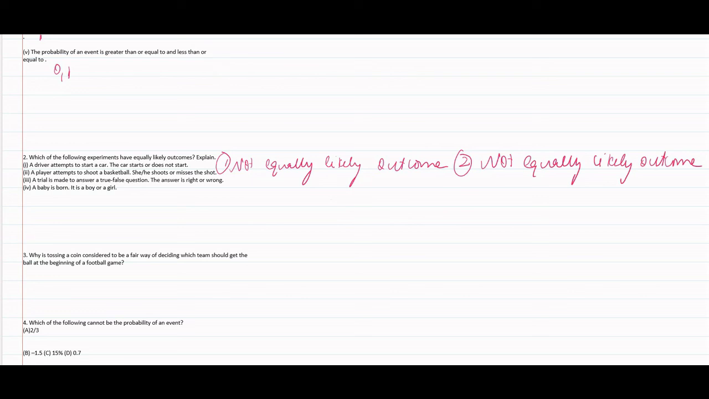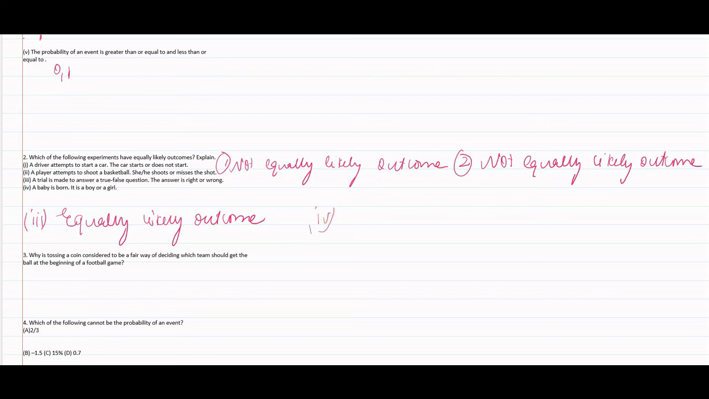Third one, a trial is made to answer a true false question. The answer is right or wrong. Here we have to answer a question that may be right or wrong. So we know the possible outcomes. Either the answer may be right or it may be wrong. So this experiment might have equally likely outcomes, as it has two possible outcomes.